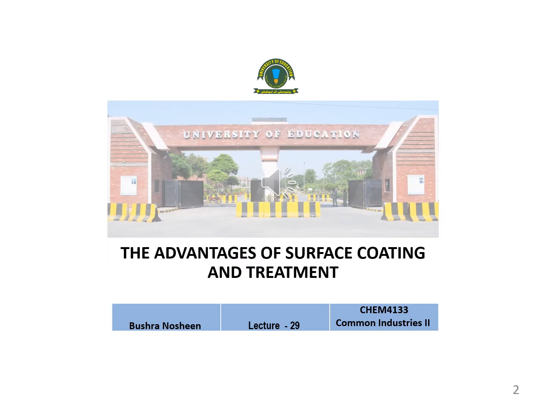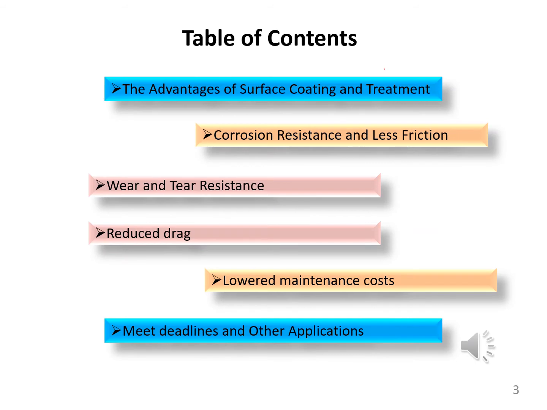Lecture number 29 is the advantages of surface coating and treatment. The table of contents of this lecture are the advantages of surface coating and treatment, corrosion resistance and less friction, wear and tear resistance, reduced drag, lower maintenance costs, meet deadlines, and other applications.